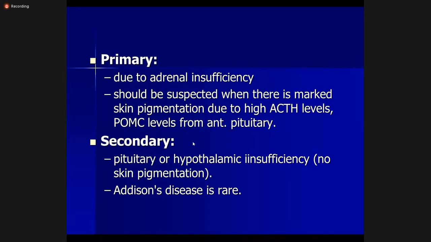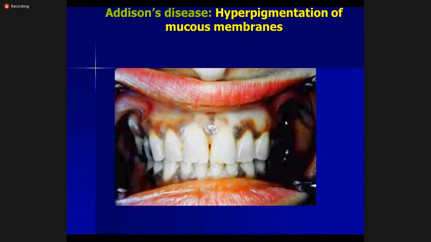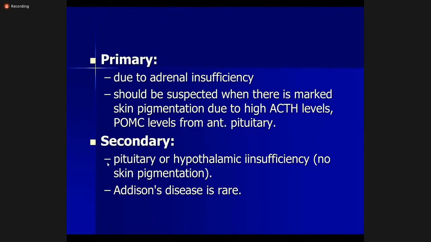In primary adrenal failure, when the adrenal glands are not functioning, there will be excess ACTH levels. This excess ACTH will also cause excess POMC and melanocortin levels, which will lead to excess production of melanin pigment and pigmentation of the mucous membranes and skin.